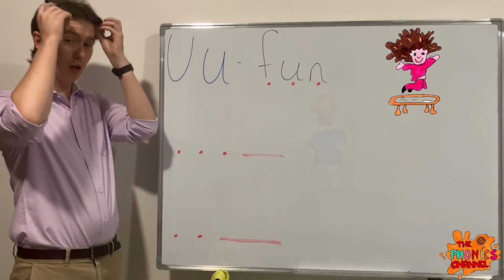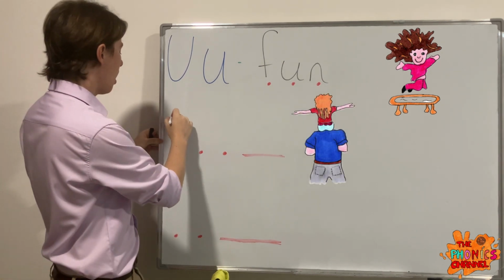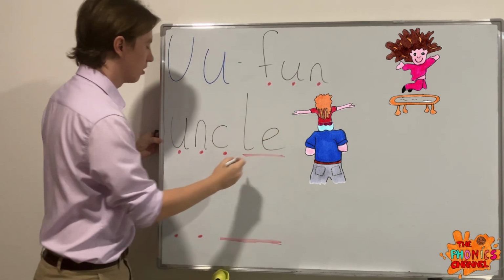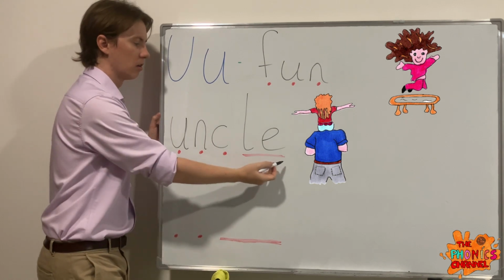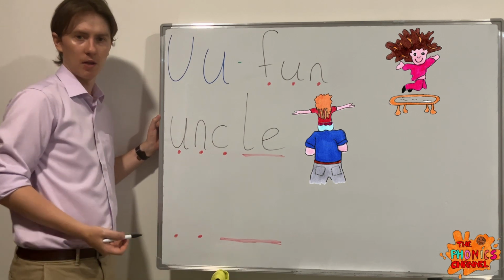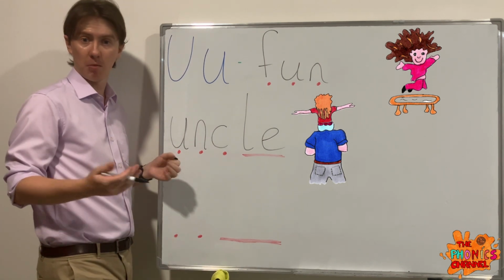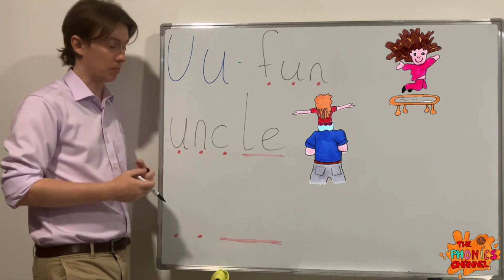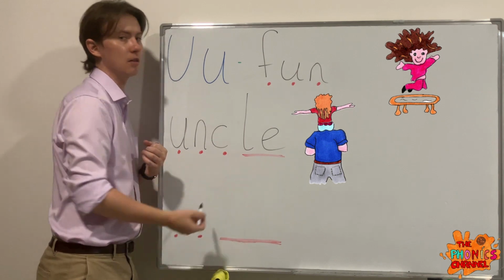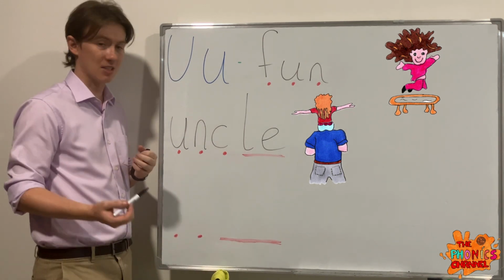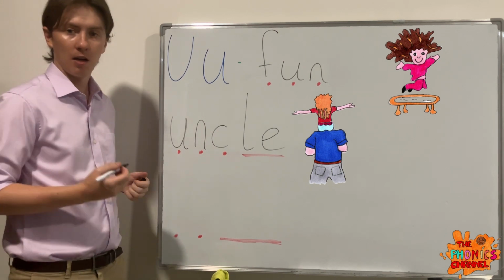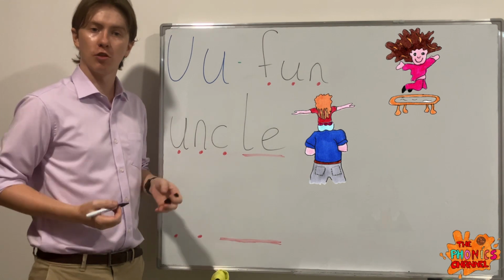Next one is uncle. Uncle. Recently, or last year, I became an uncle for the first time. Could be a sentence. Uncle. We got the digraph at the end of this word, so that is 5 letters with only 4 sounds in uncle.